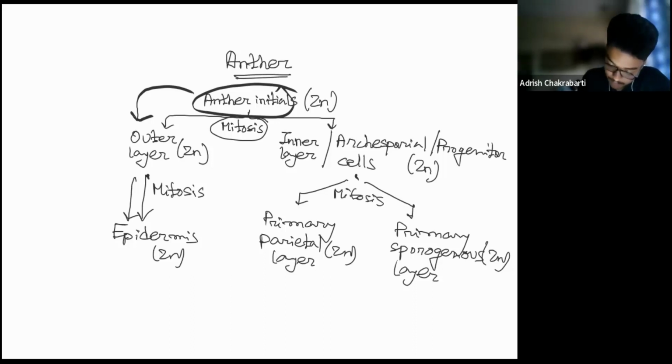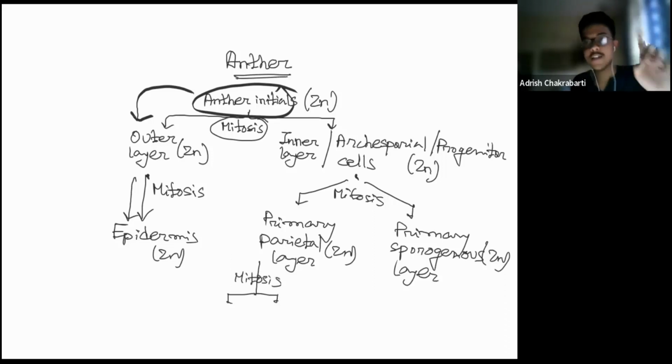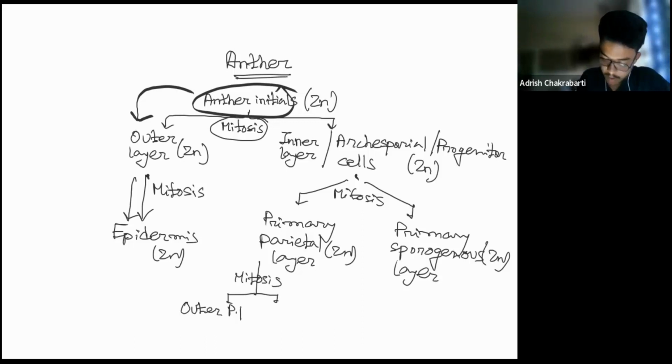Now this primary parietal layer again undergoes mitosis. So we see there is a single anther initial, and with repeated mitotic divisions it results in the formation of the whole structure, the anther. Here is going to be the outer PL, I'm writing PL for parietal layer, and next is going to be the inner parietal layer. These are both 2n.